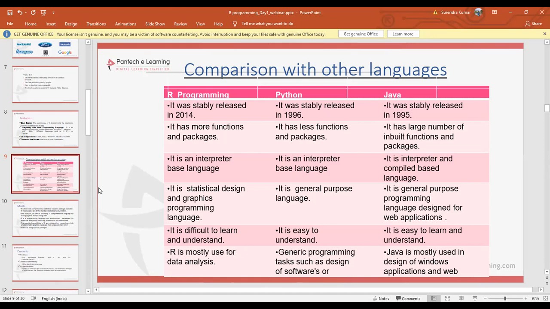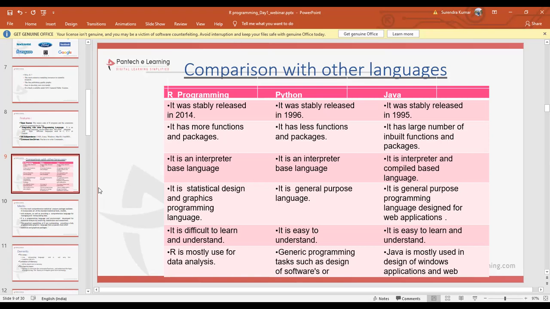So Python is very easy to understand. It is a user-friendly language. Very basic knowledge of a coding language is enough to work with Python. Coming to Java, it is easy to learn and understand, whereas it is complex to execute the data.